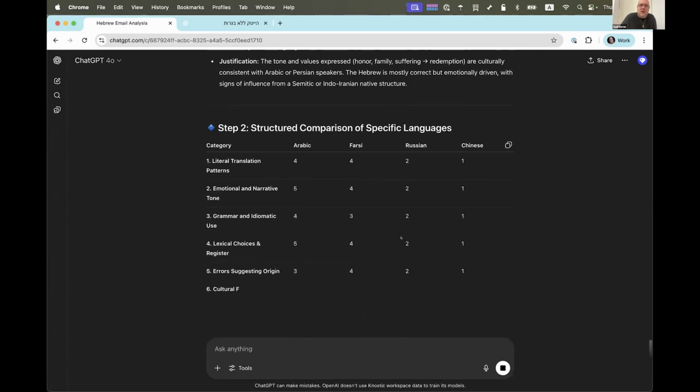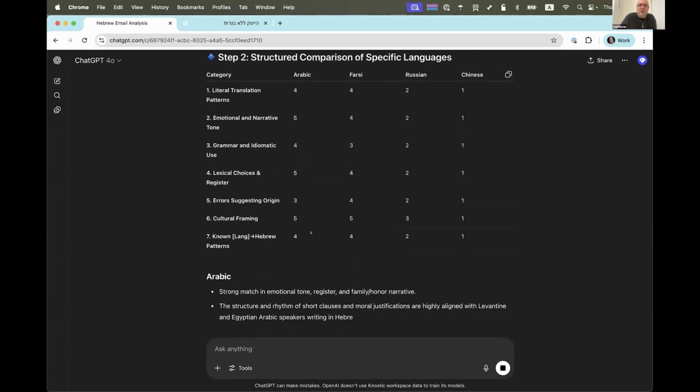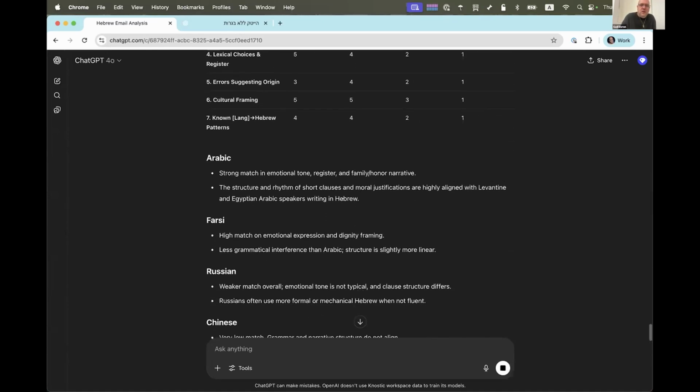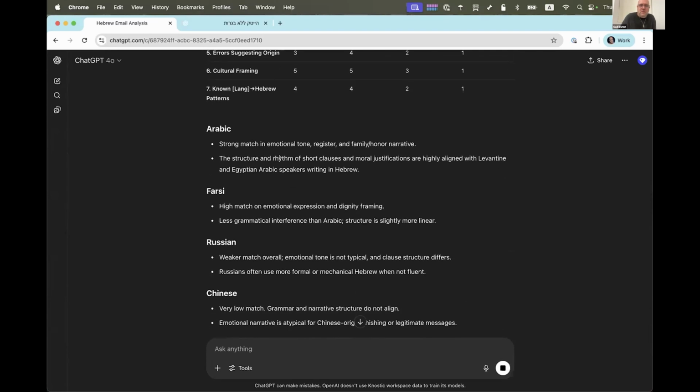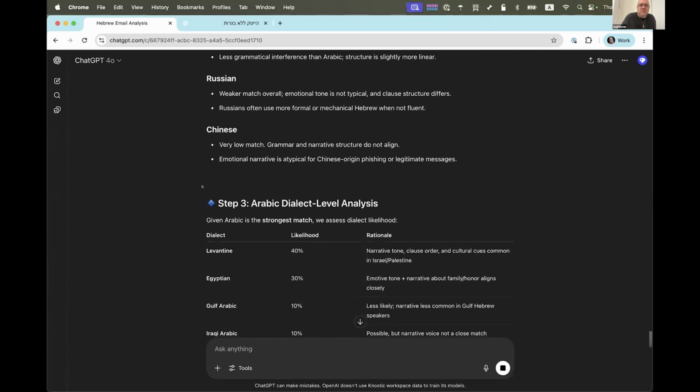Now, structured comparison. Arabic, 4, 5, 4, 5, 3, 5, 4. And when you look at Farsi, it's pretty close. Now, I'll tell you that this sometimes doesn't come back the same. If I run it 10 times, 8 times out of 10, Arabic will be 4, 5, 5, 5, 5, 5, 5, 5, and everything else is fours, threes, and twos. Okay, so here I have a strong indication it's Arabic, but it could be Farsi. And then it just analyzes each of them, emotional tone, stuff like that.